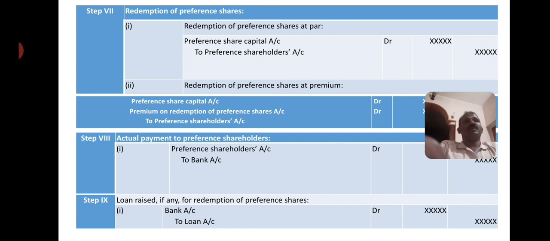If nothing is mentioned in the problem, and while calculating you find that the cash balance is insufficient, both cash and bank together being less than the total amount payable to preference shareholders, for the balance you need to arrange an overdraft. The problem may not tell anything about that, but before giving a credit to bank in the final entry, you need to make the arrangement. When you pass the entry for grant of overdraft, the entry will be bank account to bank overdraft account. So this is all about journal entries. Next session we shall see